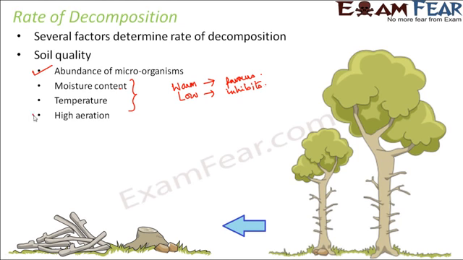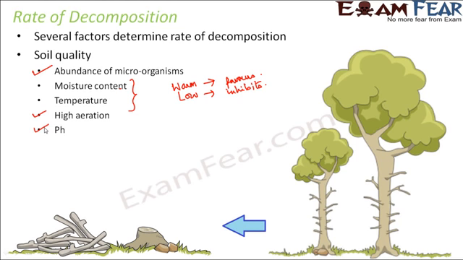Next is high aeration. Aeration is the availability of air. Now as I said, microorganisms would need air so that they can decompose aerobically. However, in absence of air, some of them can undergo anaerobic respiration, but still aerobic respiration is favored. So high aeration favors the process of decomposition, and therefore high aeration increases the rate of decomposition. pH. The pH of the soil decides the acidic or basic nature of the soil.